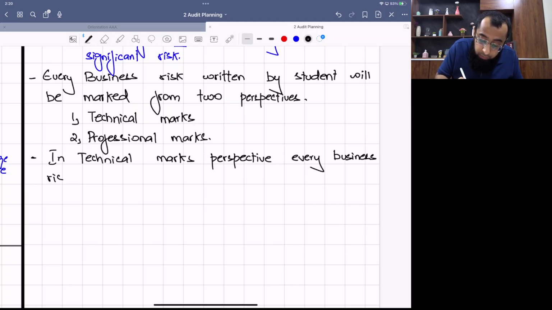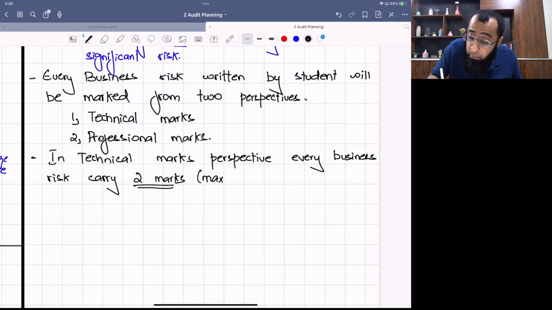Whatever business risk you are writing, it carries 2 marks, but these 2 marks are the maximum you can gain in that head. For example, if a business risk requirement is of 8 marks, those 8 marks are technical marks. Within that, every business risk will carry 2 marks maximum.